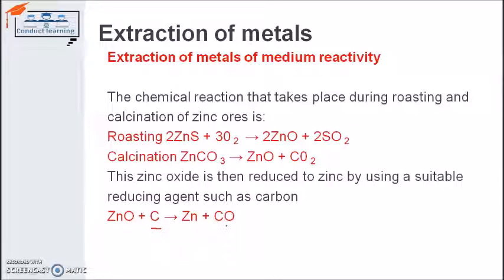So in this way we are extracting the medium reactive metals with the help of either roasting or calcination and with the help of a reducing agent. Roasting and calcination convert the metal from its sulfide or carbonate form to oxide form, and the reducing agent is to extract the metal from its oxide form.